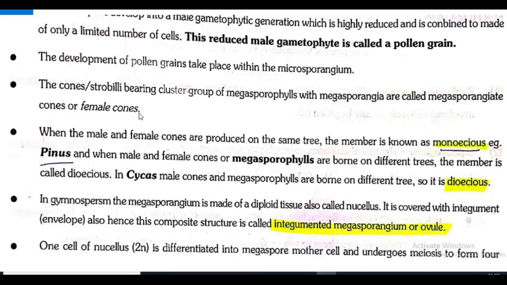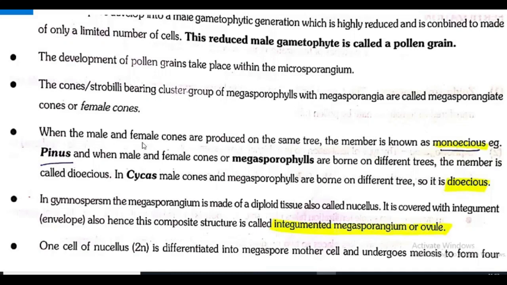As we discussed about male cones or microsporangiate cones, now we are going to learn about megasporangiate cones or female cones. So the cones or strobili bearing cluster or group of megasporophylls with megasporangia are called what? Megasporangiate cones or female cones.